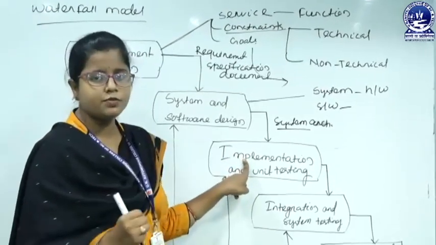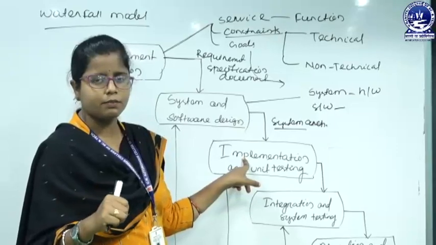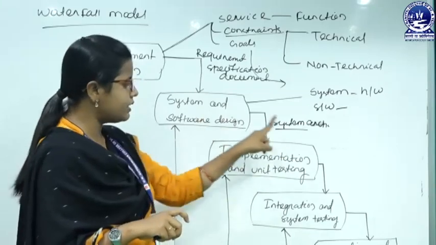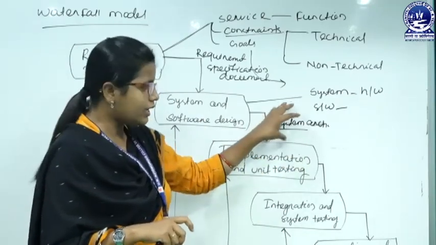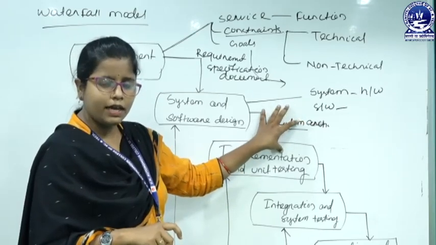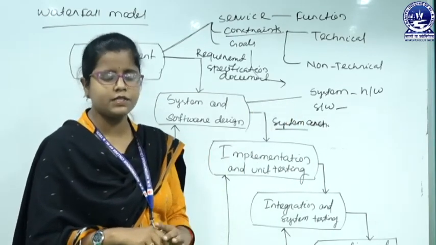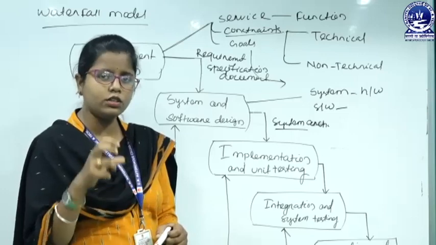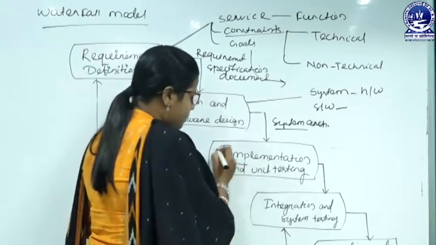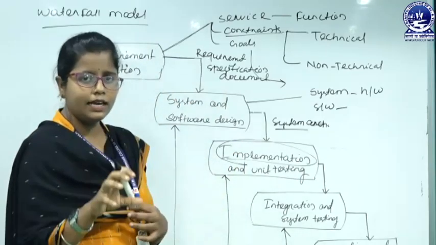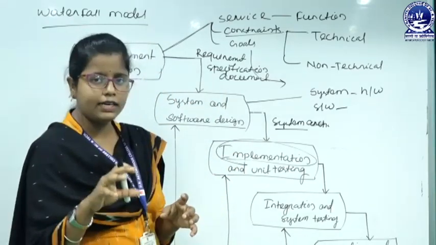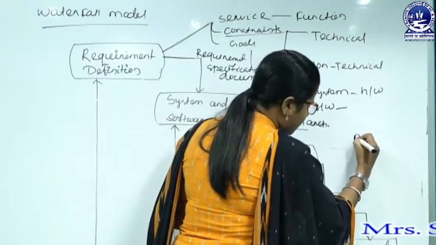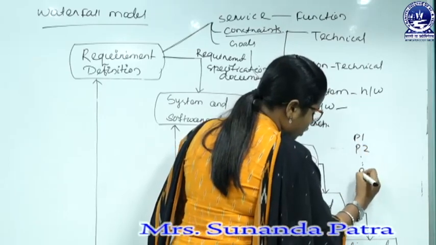Implementation means we are implementing the system, that is, writing the programs for the design. What we get from the design phase is the system architecture. Looking at the system architecture, it may consist of some subsystems, and those subsystems consist of some components. Then we have to code those components, which is implementation. Suppose there are n components; then we have to write n programs for those n components, like P1, P2 up to Pn.